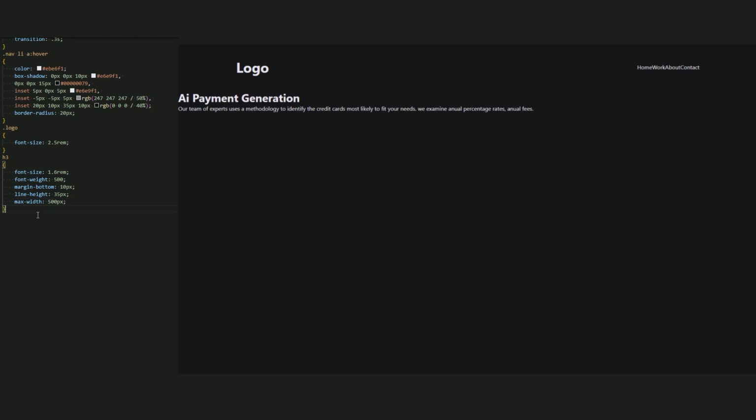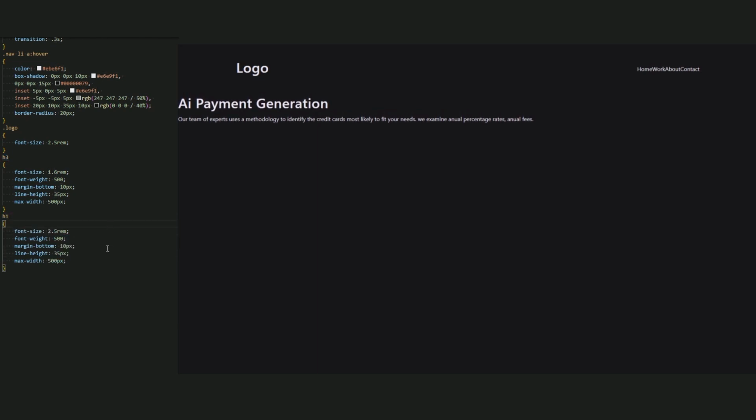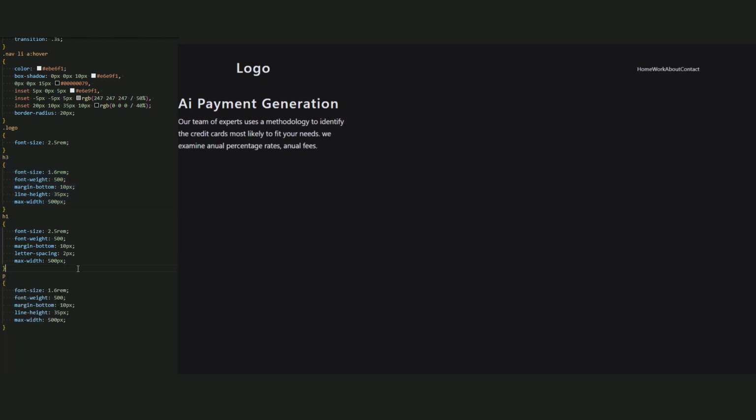And now for H1, let me copy this and paste it, and let the font size be 2.5 rem, and let's remove the line height, and instead of that just add a little letter spacing of 2 pixels. Very good. Now for the P, let's copy it again and paste it here. Let the font size be 1.3 rem and the margin bottom 35 pixels. Okay, all the font sizes are set.